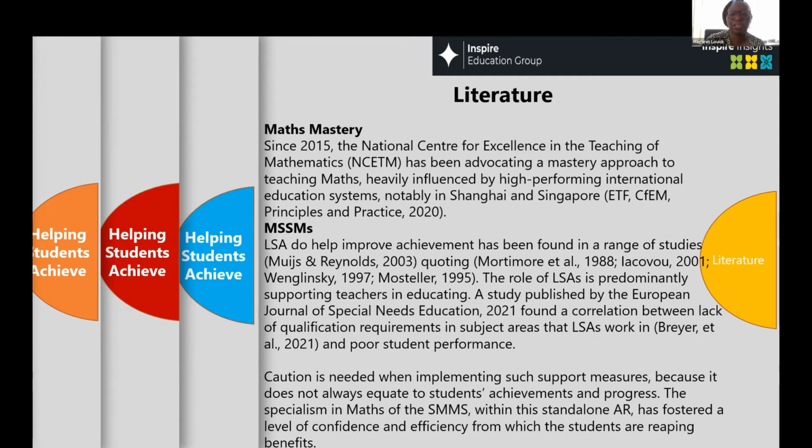So obviously caution is needed when implementing such support measures when LSAs don't have the specialism, because it doesn't always equate to students achieving and progress.